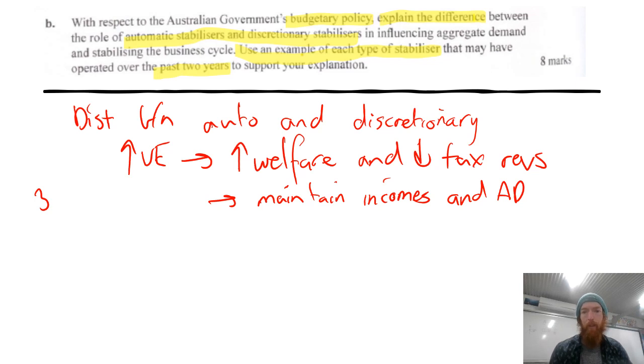So that's going to be one part. So talking about your automatic stabilizers, you're going to get 4 marks of the question in talking about that with your example in really, really strong detail.